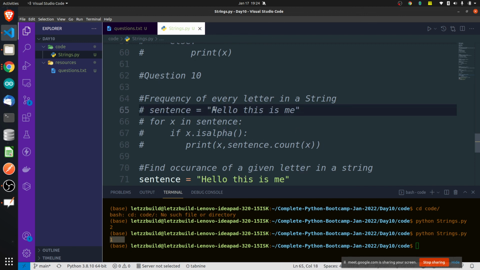So we want to find the occurrence of every letter, right? So we can iterate using a for loop. And when we iterate over this sentence with a for loop, I will get every letter itself. In this variable, every letter will be stored. And if I pass that variable here, it will keep on counting the occurrence of every letter.